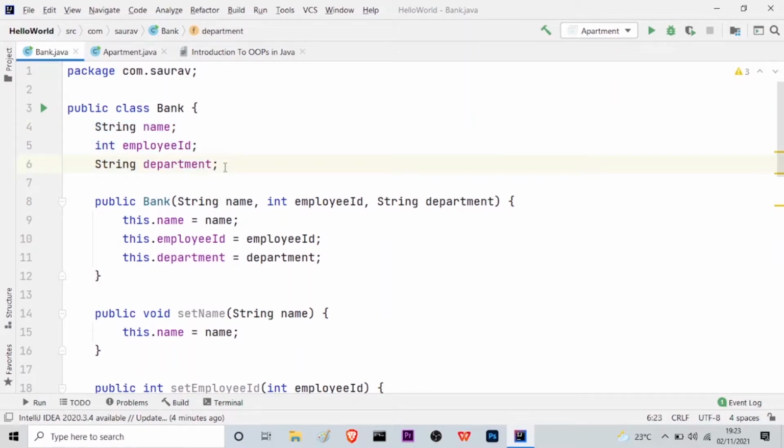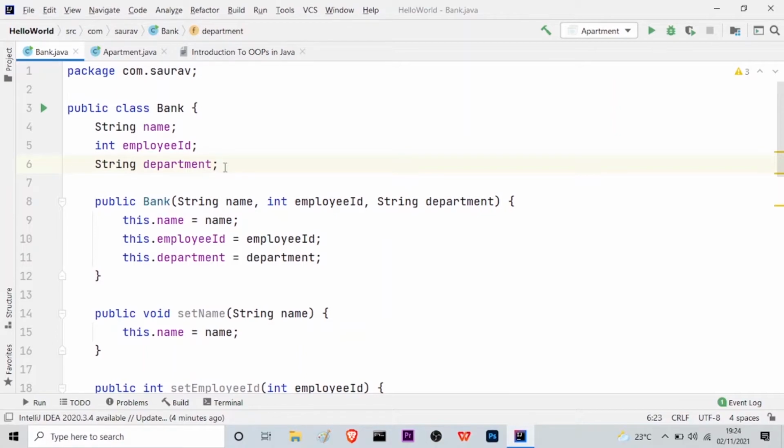Let me give you a simple brief description. Whenever we talk about a bank as an entity, what will a bank have? A bank will have employees, right? In that case, each employee will have a particular name. The employees that I am talking about will be the objects inside the bank. And this is a common entity. There may be many banks.